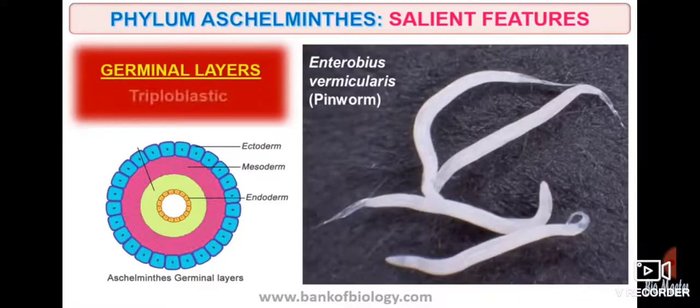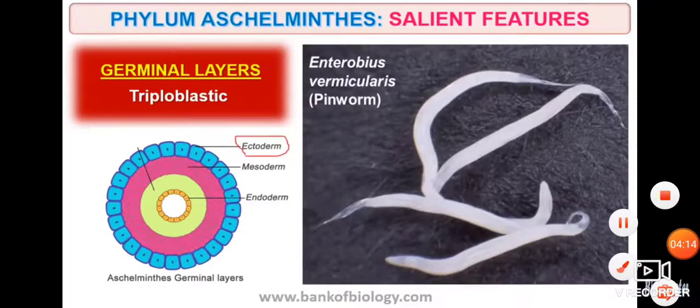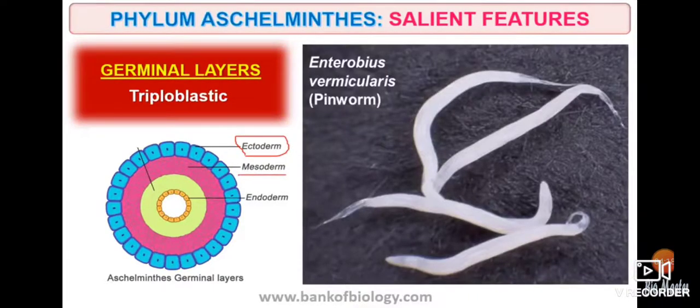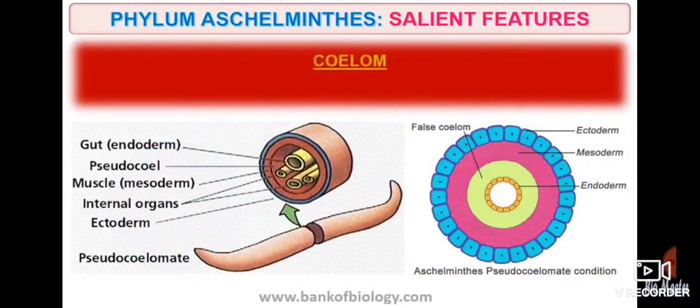Germinal layers, three layers, triploblastic: ectoderm, endoderm and mesoderm. You can see the outer layer ectoderm, the middle layer mesoderm, and the innermost layer endoderm. Pseudocoelomate means the false coelom is present.